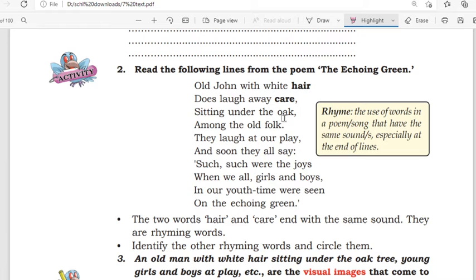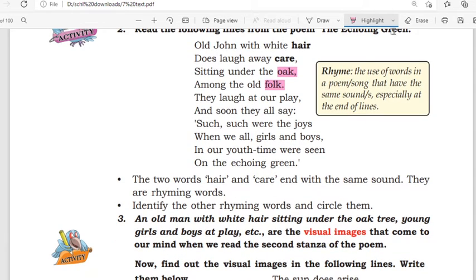Then now look at the third line. It ends with the word oak. Does oak sound similar to the previous ones? No, this is different. But the fourth line ends with the word folk. Folk and oak, yes, the words sound similar. Here, hair and care sound similar, and in the third and fourth lines, the ending words oak and folk both end with the same sound.